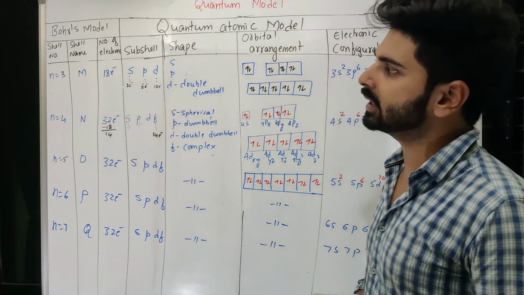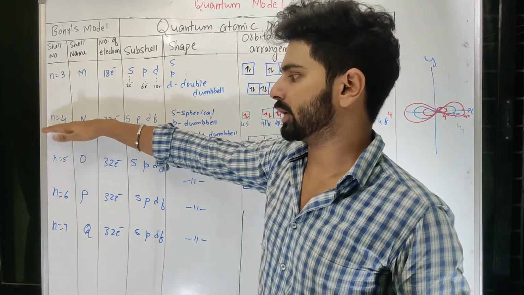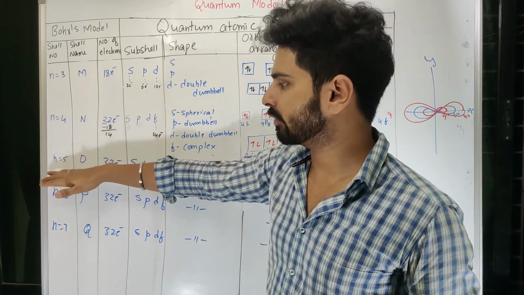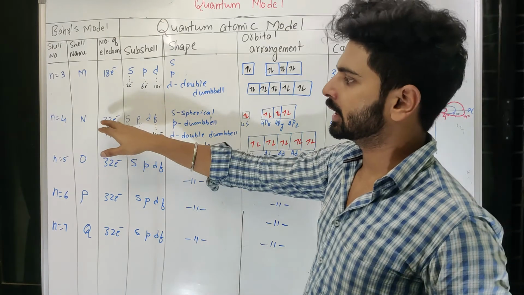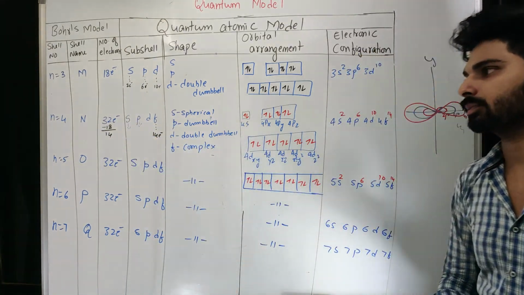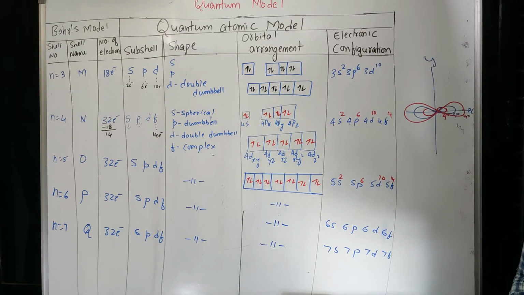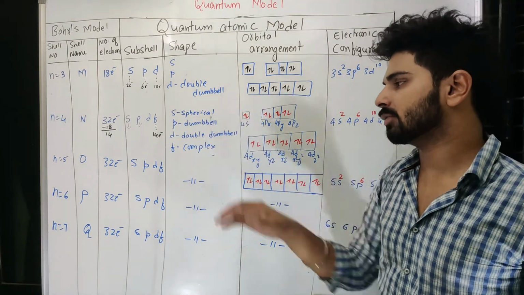The 2n square formula is only valid till n equal to 4. It won't hold good for n equal to 5, 6 and 7. This thing you have to remember, because from here onwards that will remain 32 electrons. Since it is remaining same, the number of subshells won't change.